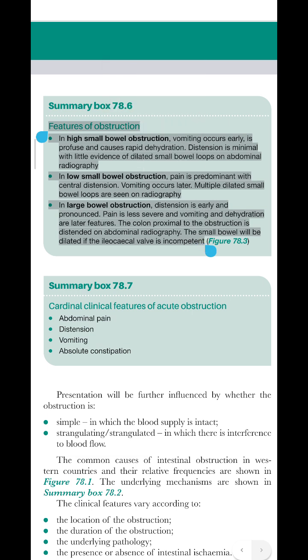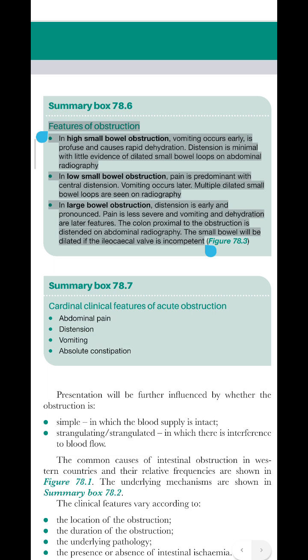Features of obstruction. In high small bowel obstruction, vomiting occurs early, is profuse and causes rapid dehydration. Distension is minimal with little evidence of dilated small bowel loops on abdominal radiography. In low small bowel obstruction, pain is predominant with central distension. Vomiting occurs later. Multiple dilated small bowel loops are seen on radiography.